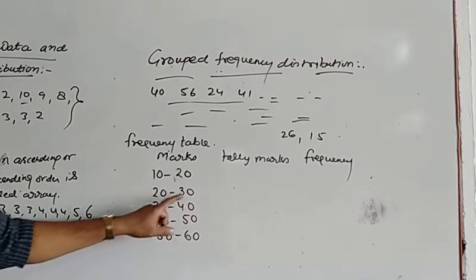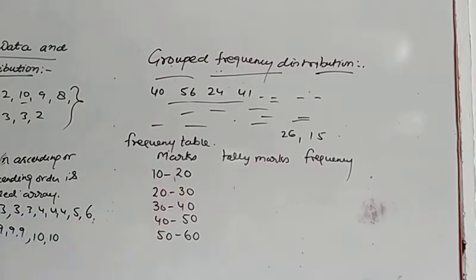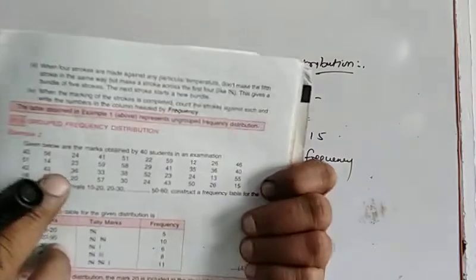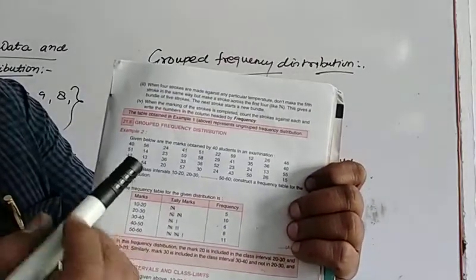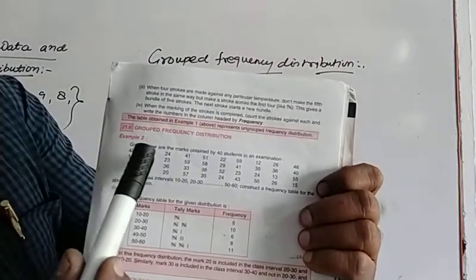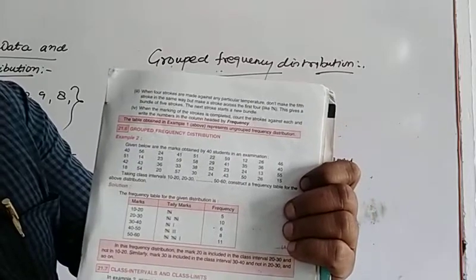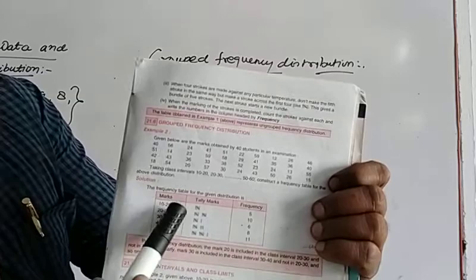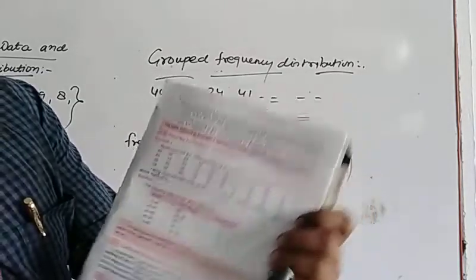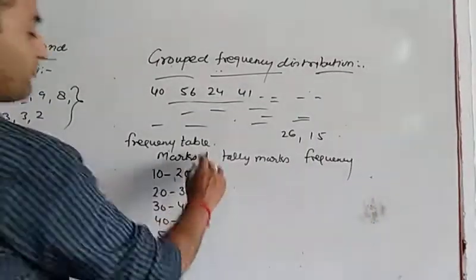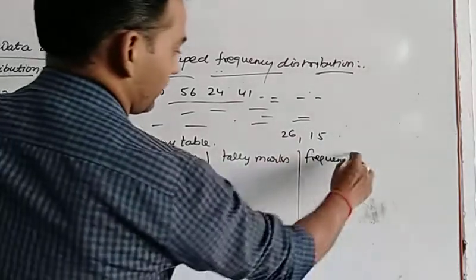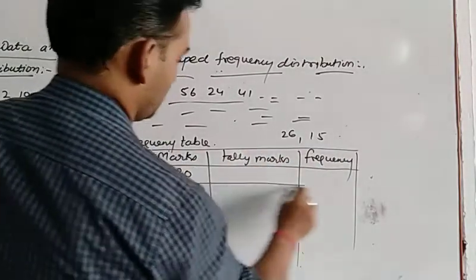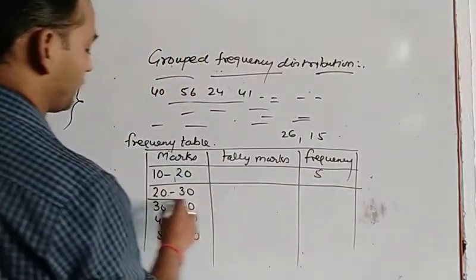In this 20 to 30, we will not involve 30. If we count from the given observation, as you can see in my book, the marks obtained by the students are 40, 56, 24, 41, 51, and we count between 10 to 20 how many students have got the marks. So 5 students have got the marks between 10 to 20.